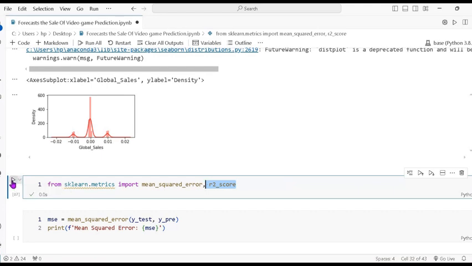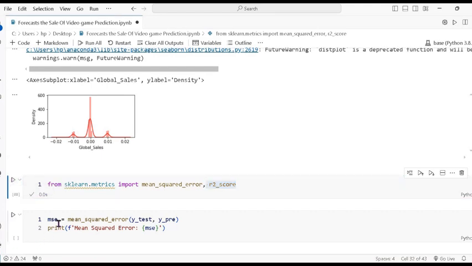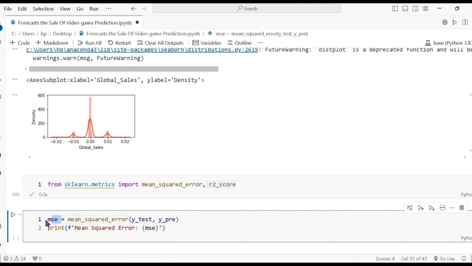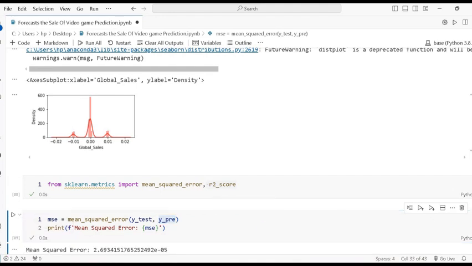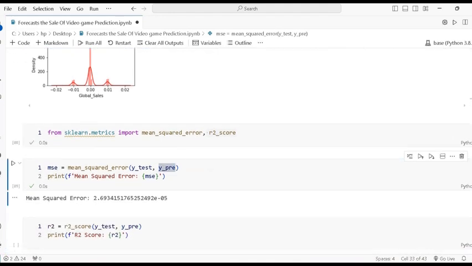So it's also working. Now create the method mse, this is the variable name. I have created the variable where I pass mean squared error and then I pass the y test and y predict data, which I have created. So now it prints, and it gives the squared error as 2.69 something.